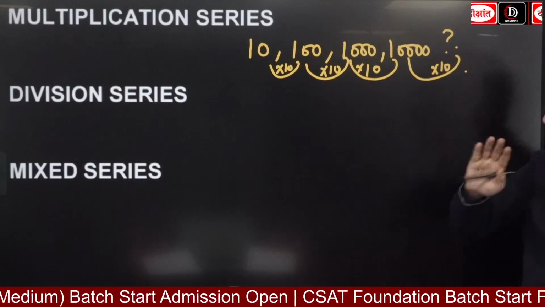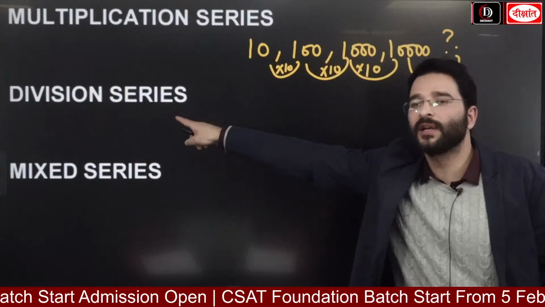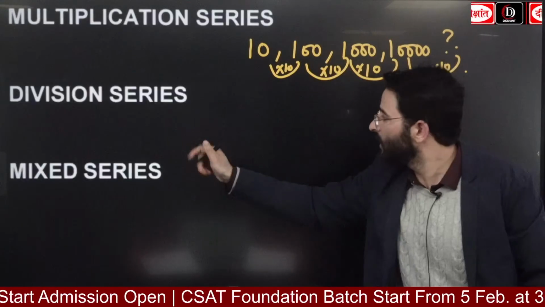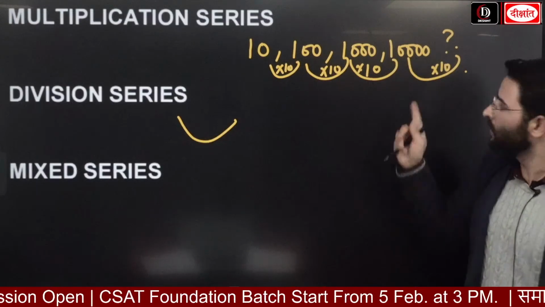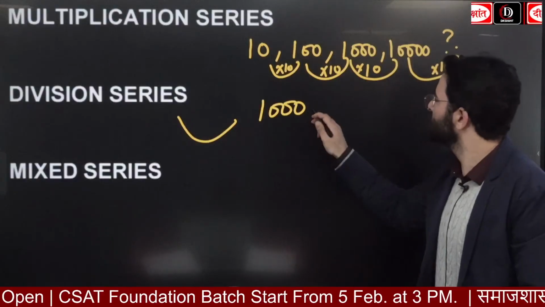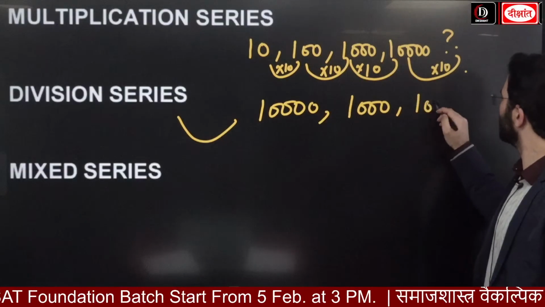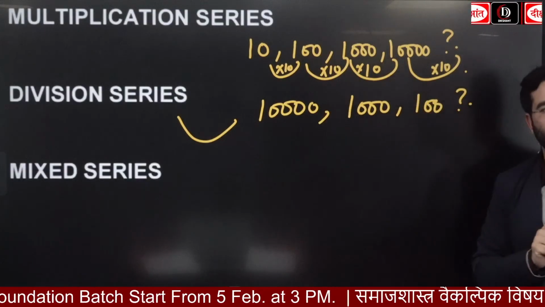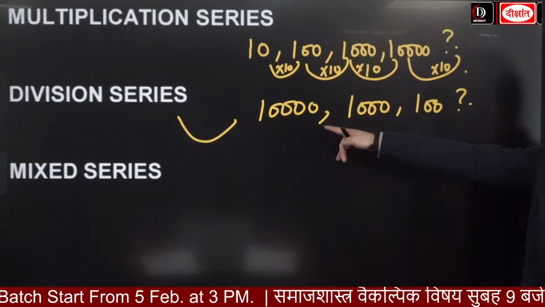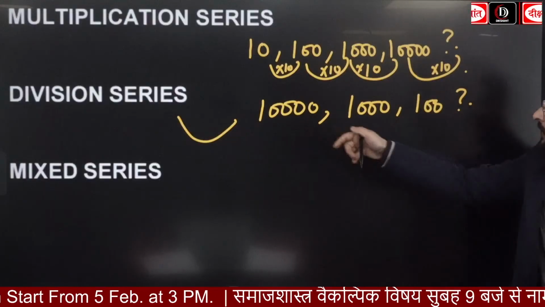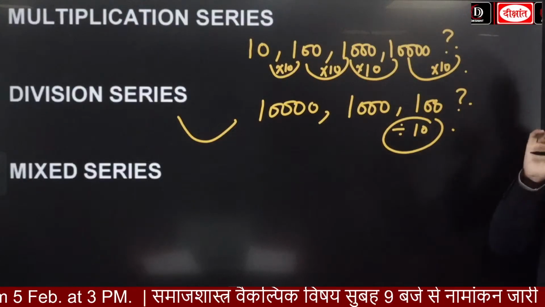For example, this multiplication series, we are going to look at the questions as well. If we are going to have the division series, which series will it be? Division. Now let's look at this particular series only. Let's try to divide it. We have 10,000 divided by 10, it is going to be 1000, then 100. The next one is going to be 10. Even here you are seeing a great jump, because I am finding the division by 10 at each and every step. Kindly remember this.